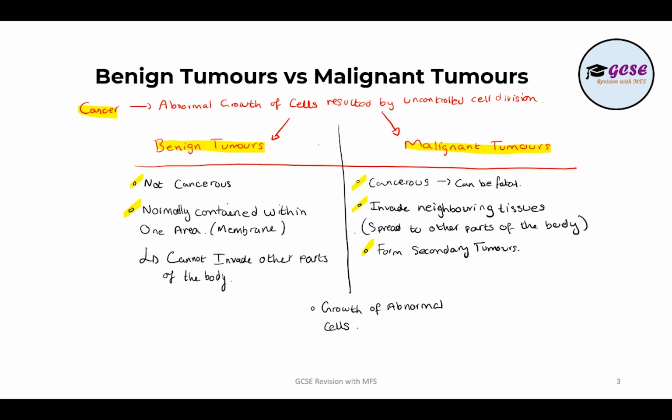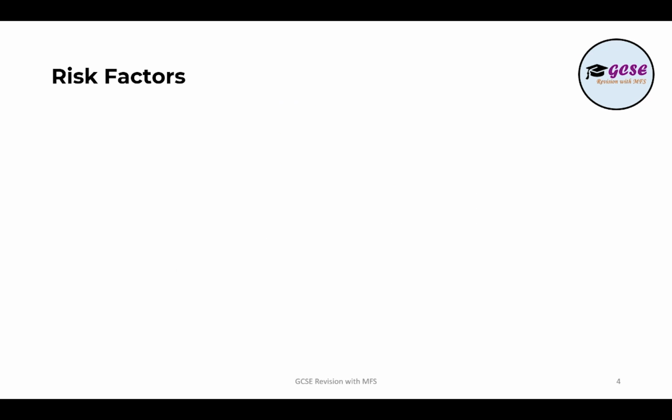Okay, so we've looked at the 2 types of cancer that you can have. We've looked at the definition for cancer, what cancer actually is, and we've looked at the 2 types of tumors that you can have and the differences between the 2. Now, the last point on the spec that you need to know is the risk factors which are associated with cancer. Now, a risk factor is just anything which increases the likelihood of contracting the disease.